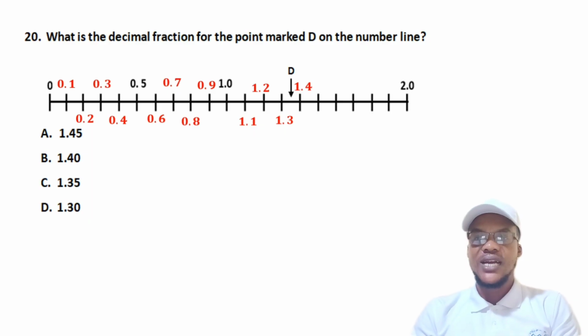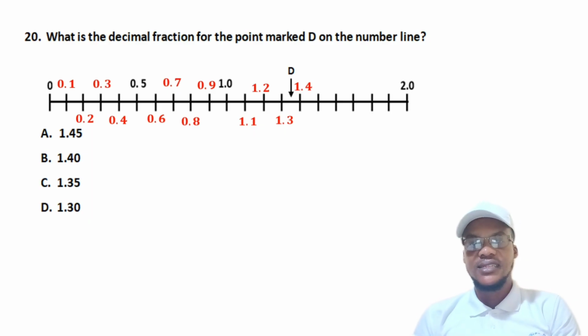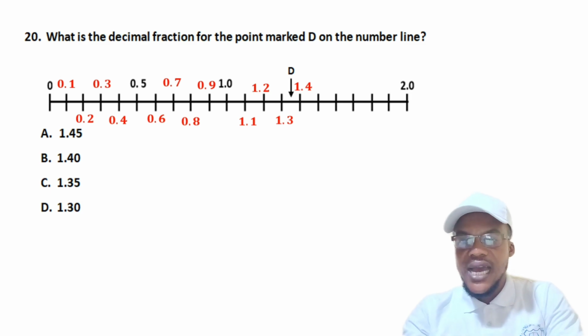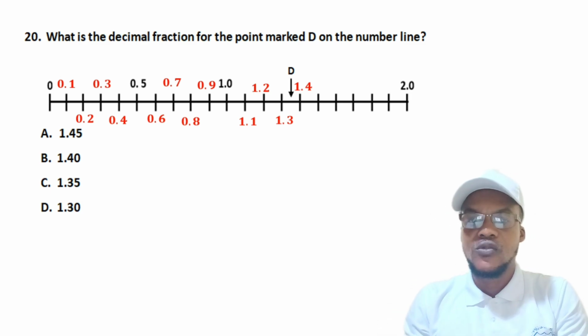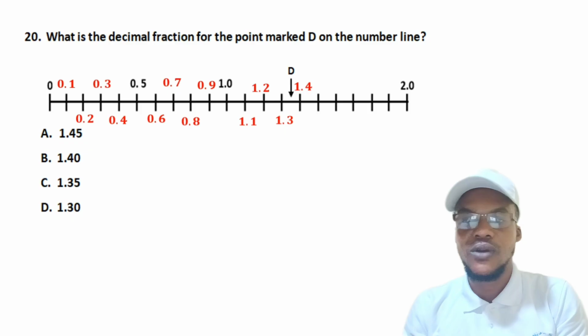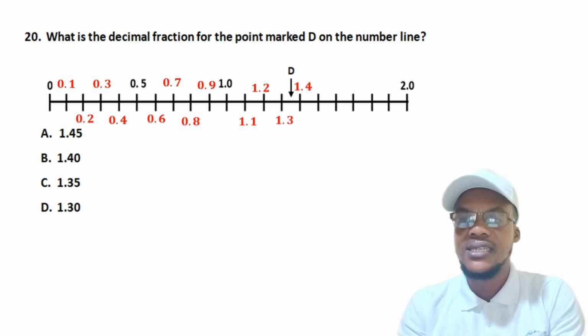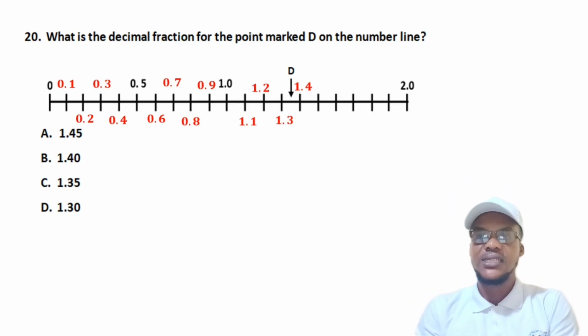If every interval is 0.1, then if I get to 1.3 and want to get to the next, I add 0.1 to it, and that gives me 1.4. So in that interval, it is 0.1.